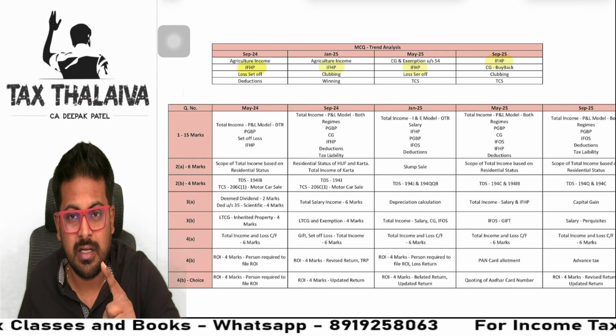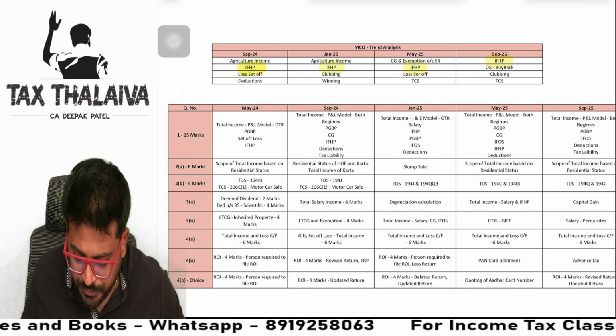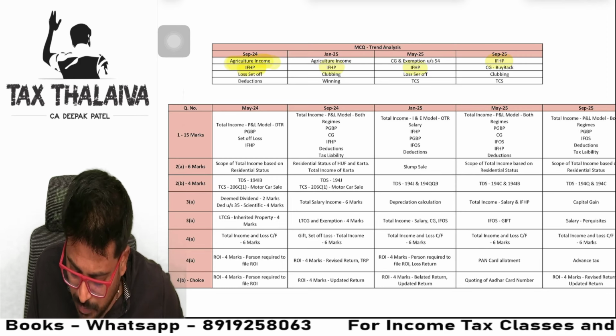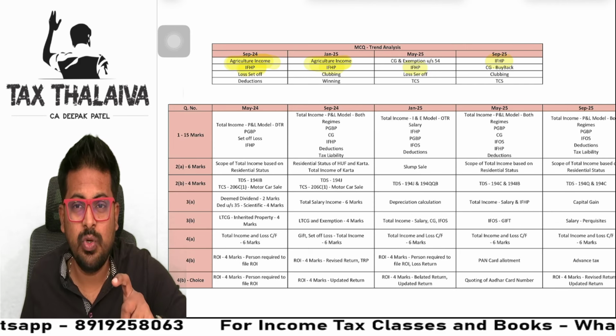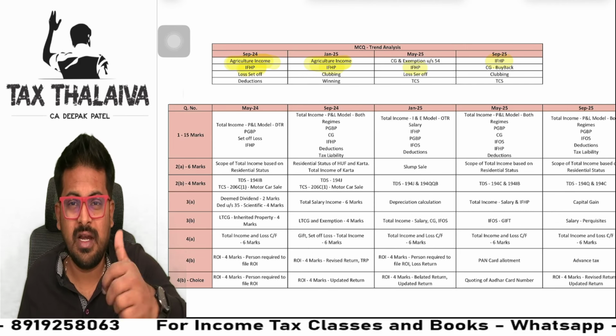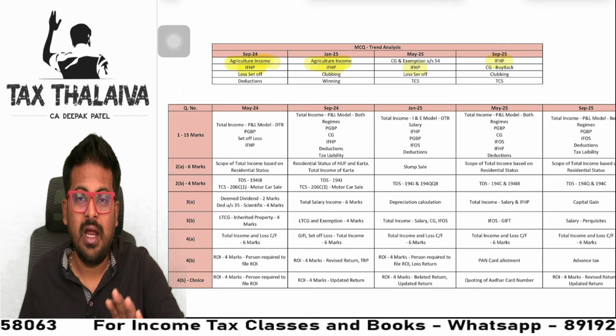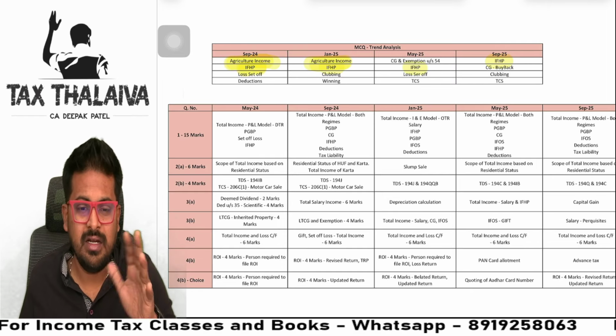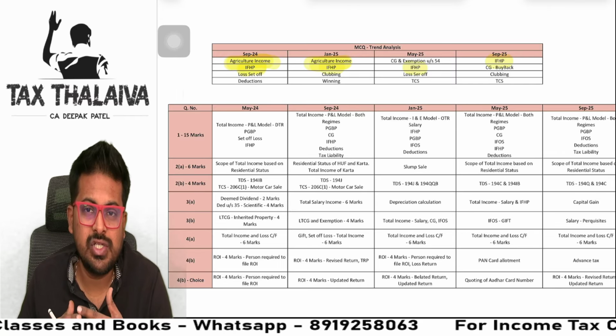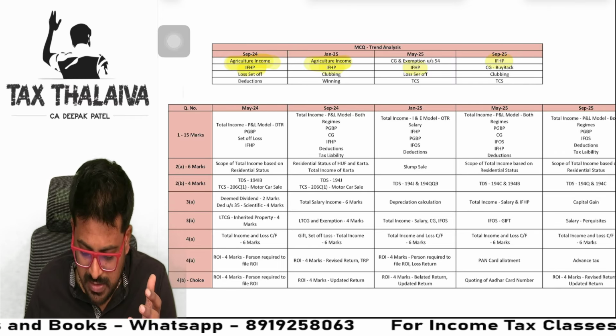Next, agriculture income has also been asked a couple of times in recent papers. You know very well, we have coffee, tea and so on, the partial integration concept, and other things like rubber. That kind of agriculture income is also asked in the latest MCQs.